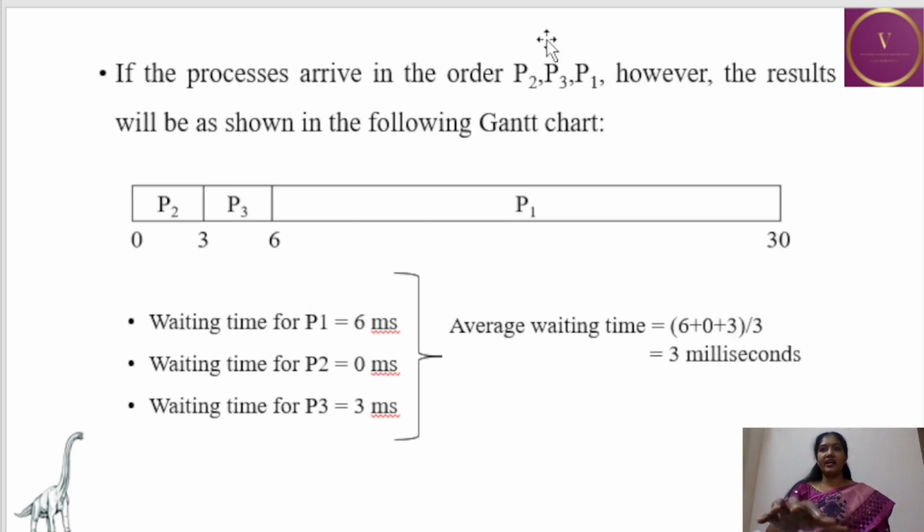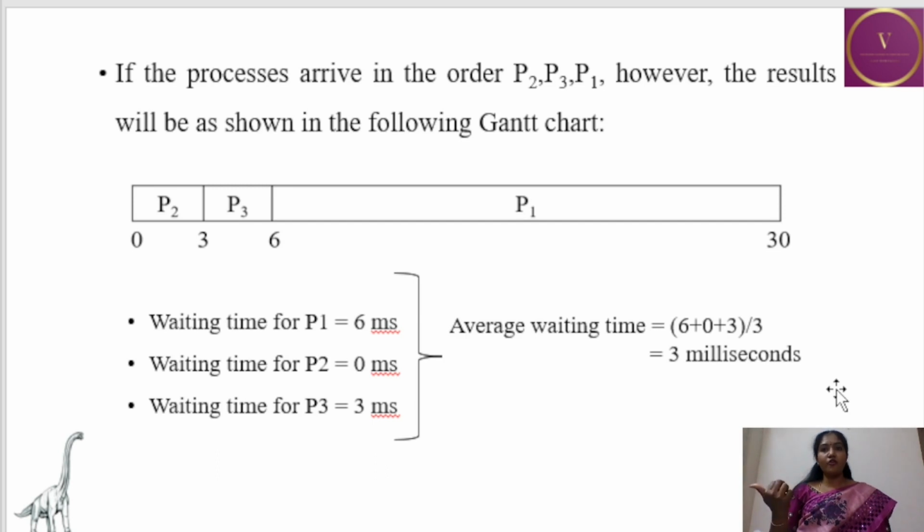If the processes arrive in the order P2, P3 and P1, however, the result will be as shown in the following Gantt chart. If we change the order, so that the processes arrive in the order P2, P3 and P1, process P2 will get the CPU first, and it will use it for 3 milliseconds.